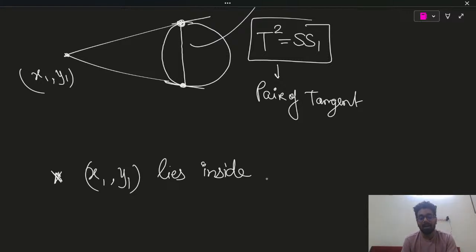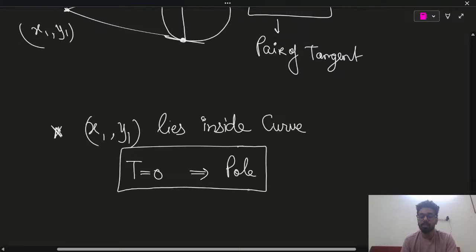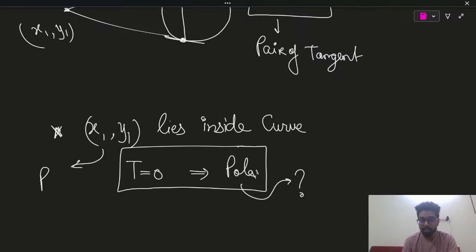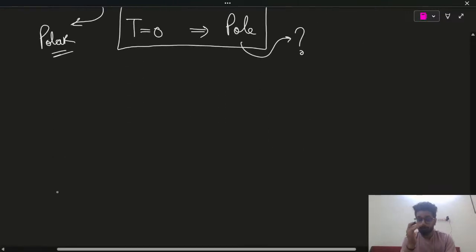So if x1 comma y1 lies inside the curve, then T equal to 0 represents the polar of the curve. Now my question is, what is the meaning of pole? And x1 comma y1 is defined as, sorry, this is the pole and this is the polar. Okay, this is the thing.